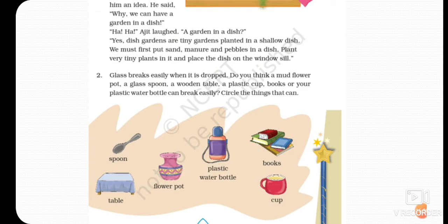So children, do you think a mud flower pot, a glass spoon, a wooden table, a plastic cup, books, or your plastic water bottle can break easily? So you have to circle the things that can. Please circle spoon. A glass spoon can be broken easily. So please circle spoon. Then flower pot. You can circle books also. You can break them easily. You can circle cup also. Table and plastic water bottle are a bit difficult to break. So please circle spoon, flower pot, books and cup.